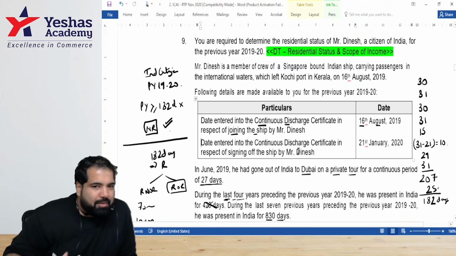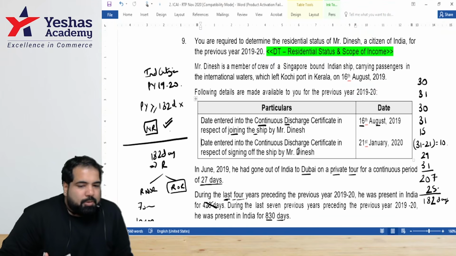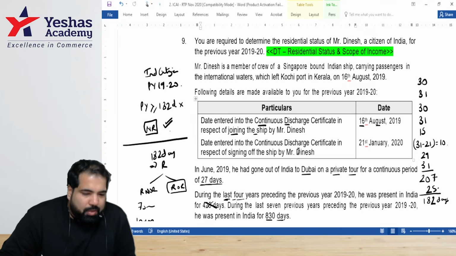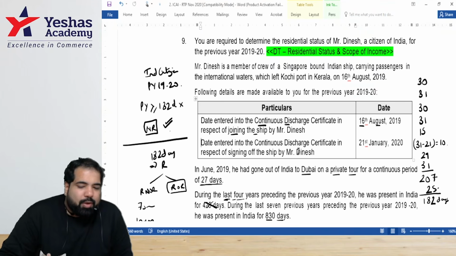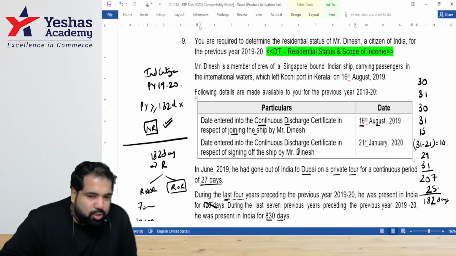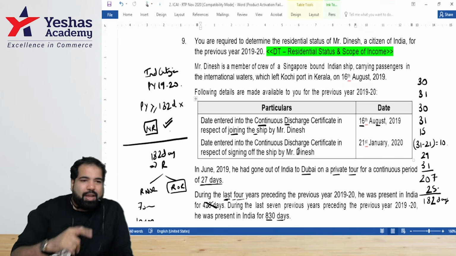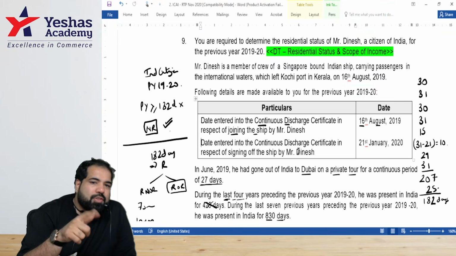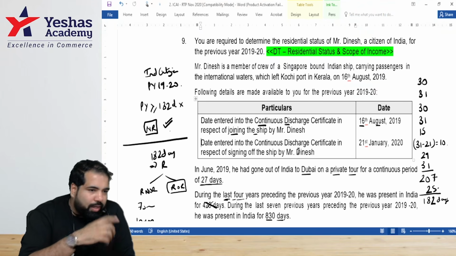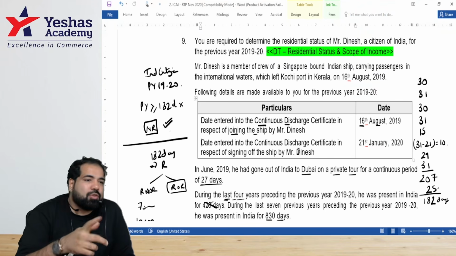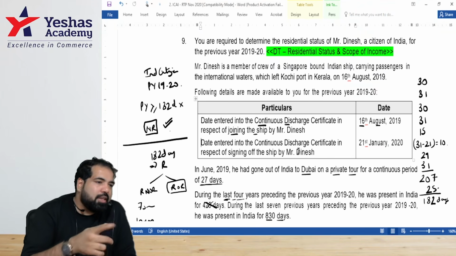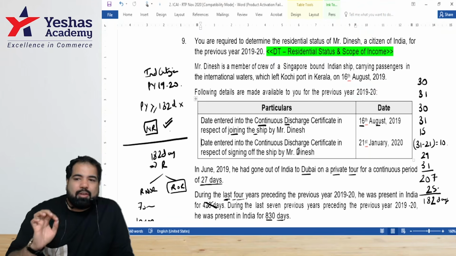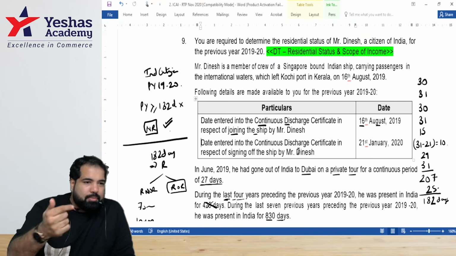Facts, law, conclusion. Please tell me the facts. Mr. Dinesh is an Indian citizen working on board a foreign cruise ship. His stay in India was how many days? 180 days, excluding 27 days stay in Dubai, assuming 27 days stay in Dubai. Next, law, as per section 6(1). Hence, since he does not fulfill the condition of stay in India equal to or greater than 182 days, and the second condition does not apply to an Indian citizen living abroad for employment, he will be considered as a non-resident. Please tell me the conclusion.